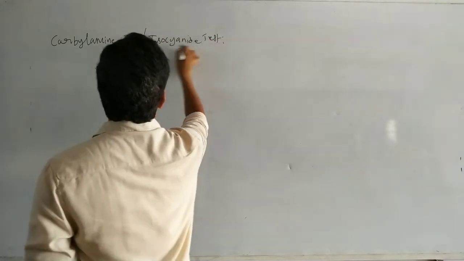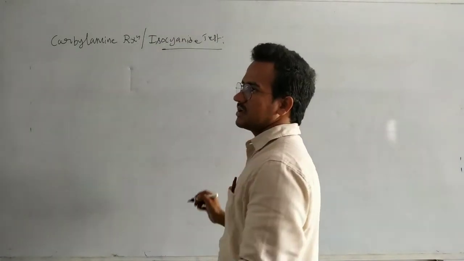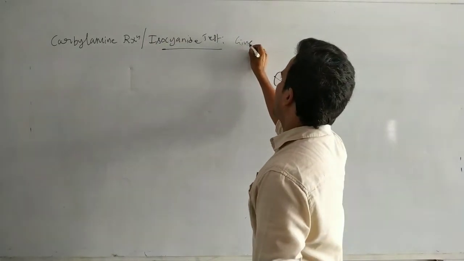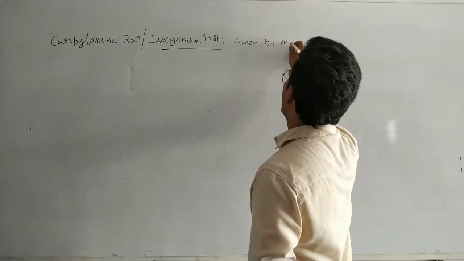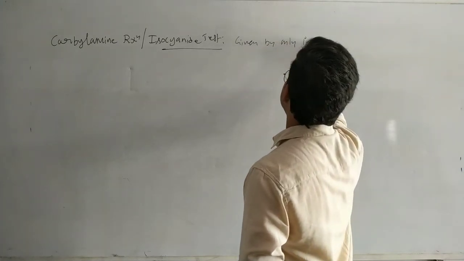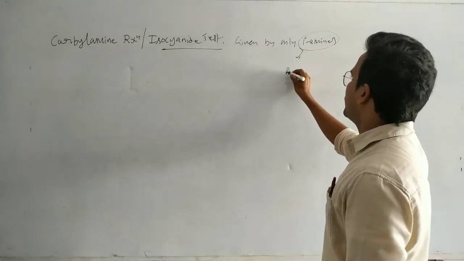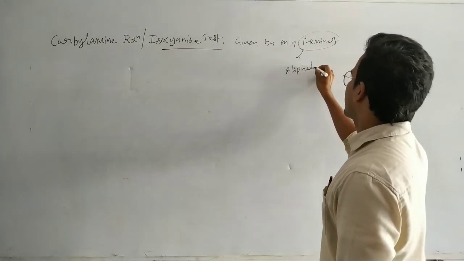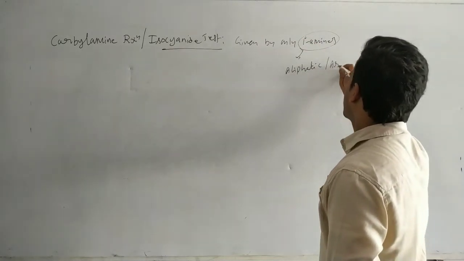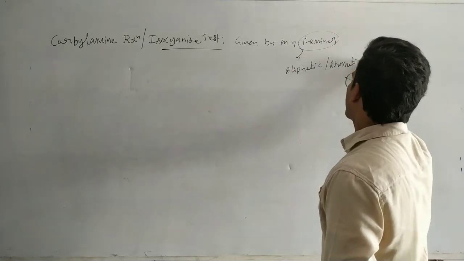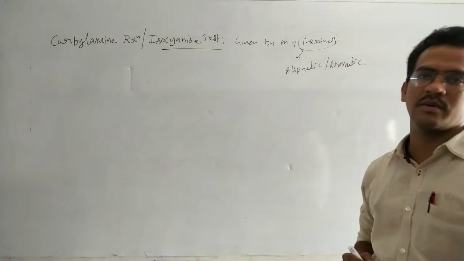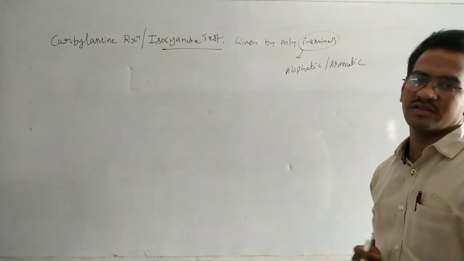This test is given by only primary amines, either aliphatic or aromatic. Either aliphatic or aromatic amines can be identified by this reaction.